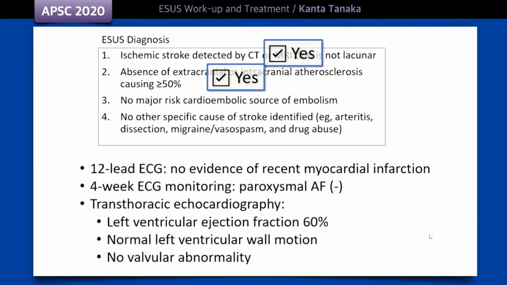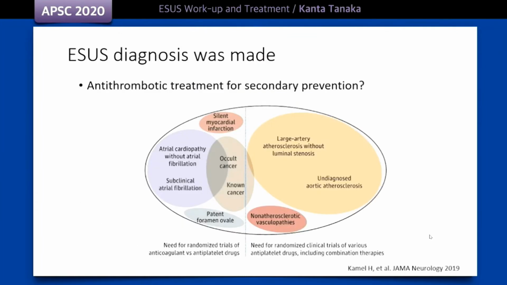12-lead ECG showed no evidence of recent myocardial infarction, and 4-week ECG monitoring did not detect paroxysmal AF. Transthoracic echocardiography demonstrated normal left ventricular ejection fraction, normal left ventricular wall motion, and no valvular abnormalities. So the third and fourth criteria were also satisfied. The patient was easily diagnosed as having ESUS.